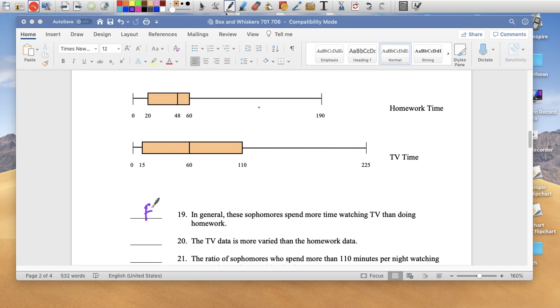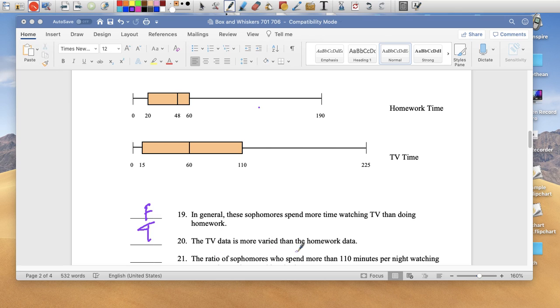Okay. I know how much time they spend on TV, but I don't know who does more than what. So I don't have information. The TV data is more varied than the homework data. Well, yes, because varied means the spread, right? The range. The range of the TV goes from 0 to 25, and the range of the homework from 0 to 190. So that's true.